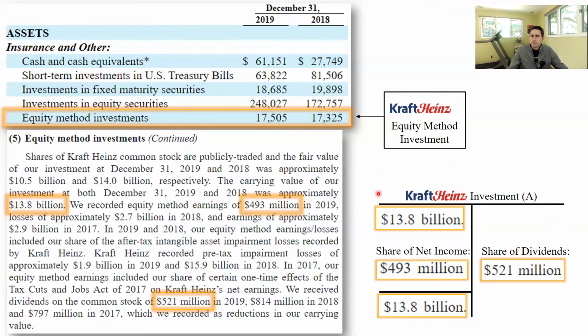So just to look at this investment account as a whole for the year, it had a beginning book value of $13.8 billion. We had a share of net income of $493 million, a share of dividends of $521 million. And since our share of net income is approximately equal to our share of dividends, materially equal, the ending book value just remained at $13.8 billion. So it didn't affect the rounded amount of the ending book value. So that was the T account for Kraft Heinz during the year, and basically what the balance sheet looks like.